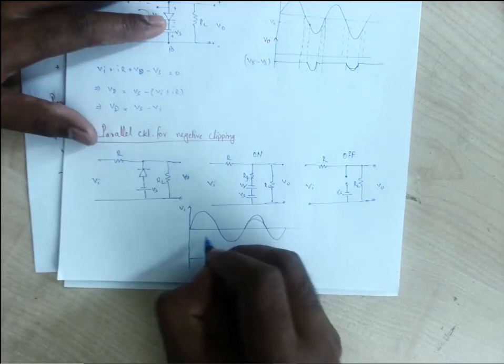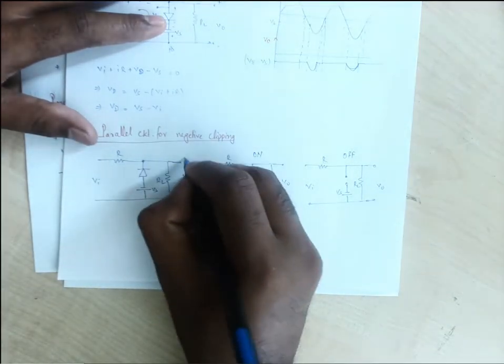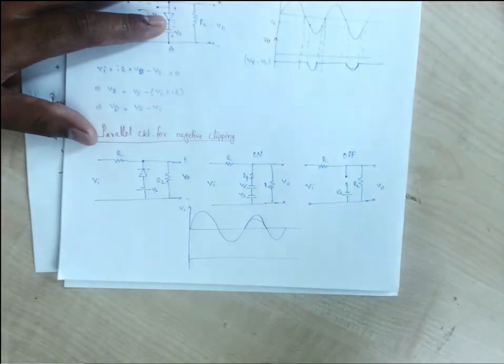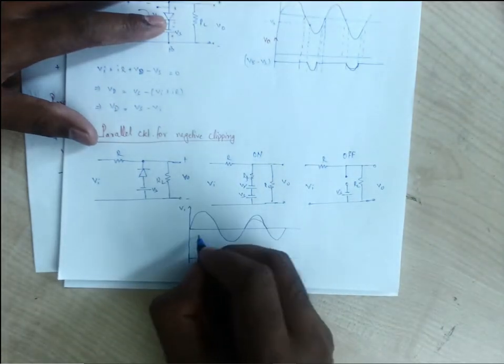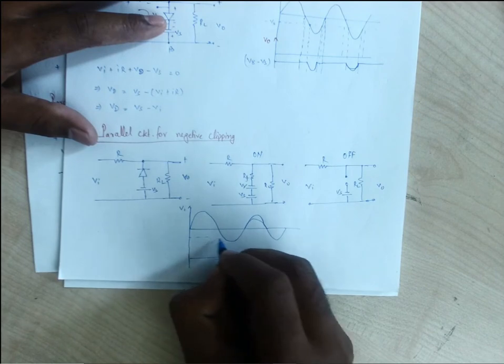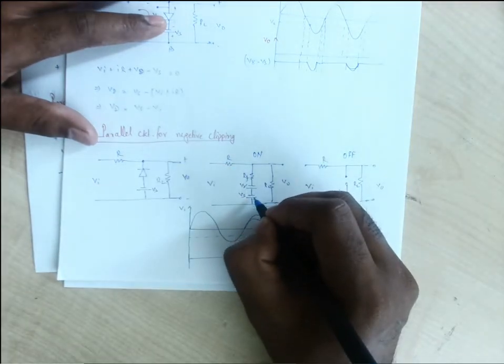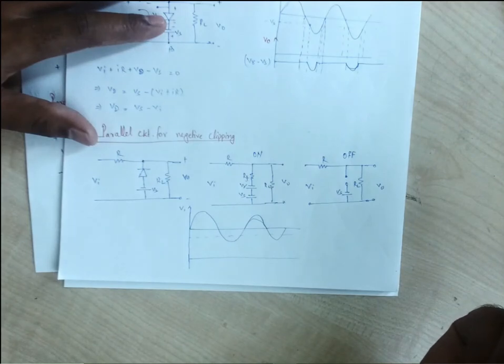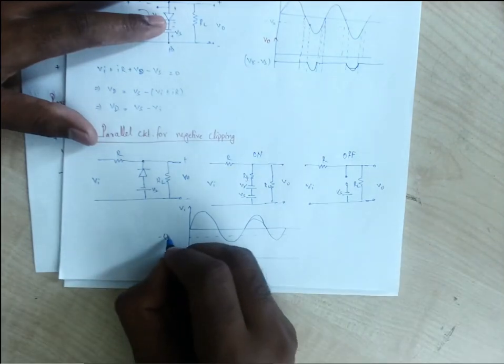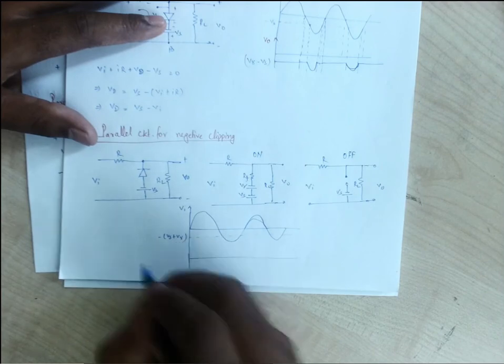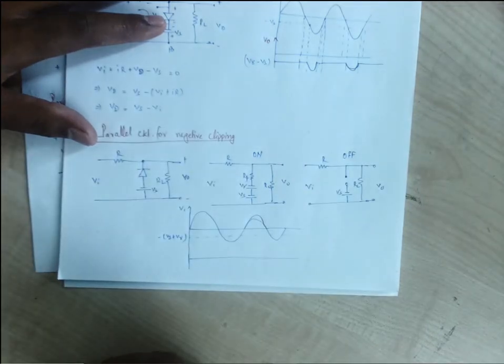If we consider polarity like that, our Vs will be negative. So let us consider this is the level of Vs, or cumulatively for the on state it is minus plus minus plus, so it will be minus Vs plus V gamma. Let us consider for the on state, so it will be Vs plus V gamma, this level.